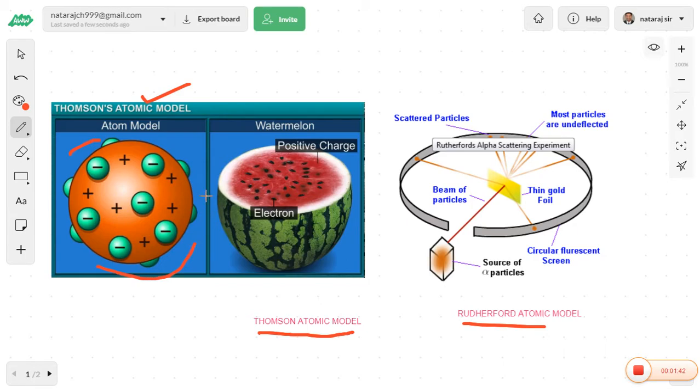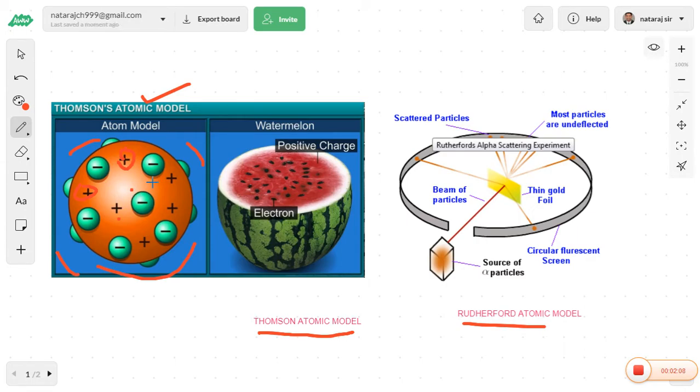Inside the spherical shaped atom, there are a number of positive charges which are uniformly distributed. These are the positive charges you are observing here, completely uniformly distributed, and in between the positive charges, electrons are embedded.